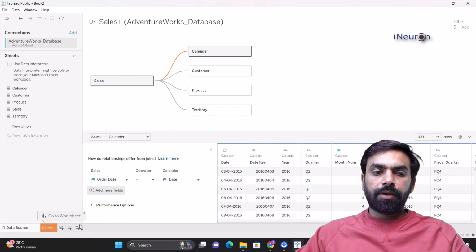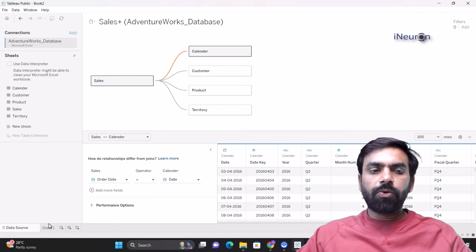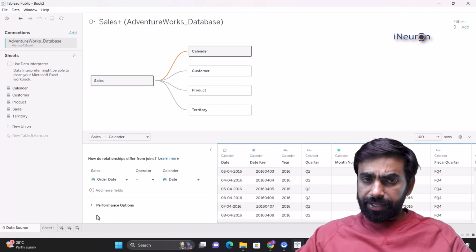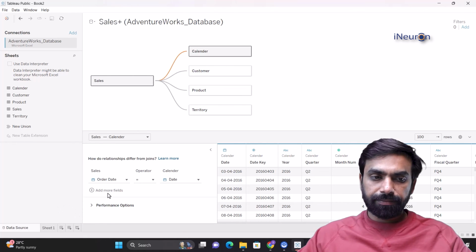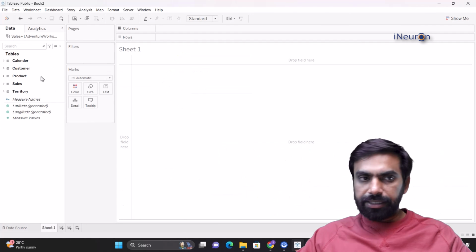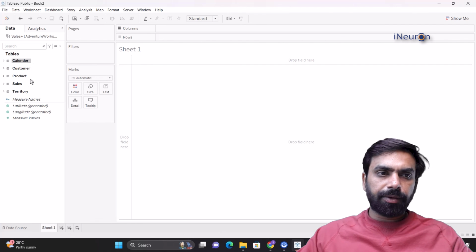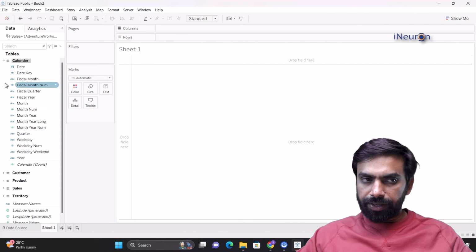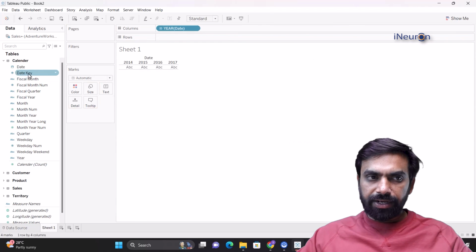Now, once the data modeling portion is done, we can go to the first portion, which is sheet. Tableau will guide you. There was an icon coming over here, which is go to the first worksheet. You can now go to the first worksheet. Just click on that. And this is where the sheet is. Now you can see all the 5 tables are here. Calendar, customer, product, sales, and territory. And if I click on this drop down, all the columns will appear over here. Now you can take any column and do whatever kind of analysis you want to do.